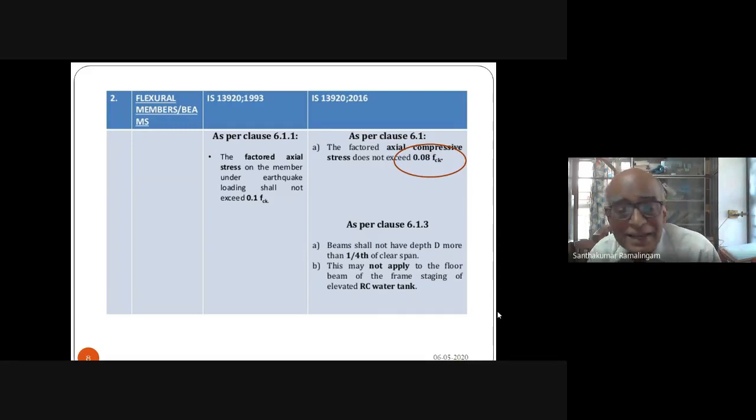Mostly, if you are taking temperature stresses and if you are having a shear wall in your building, some of the horizontal members will have to be designed as a column because the shear wall will not move, whereas the beam column at the other end will move. Therefore, there will be axial forces in the beam which will be exhibited by your computer analysis, and therefore you will have to design it as a beam, check it as a column, and okay it for the column regulations. Next slide, please.